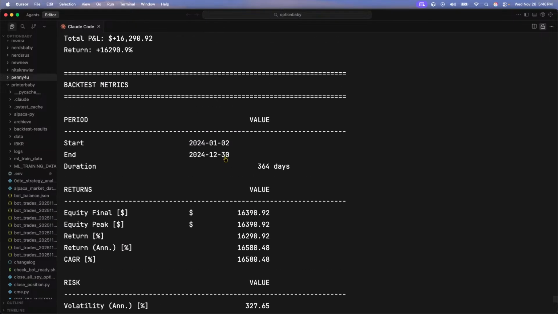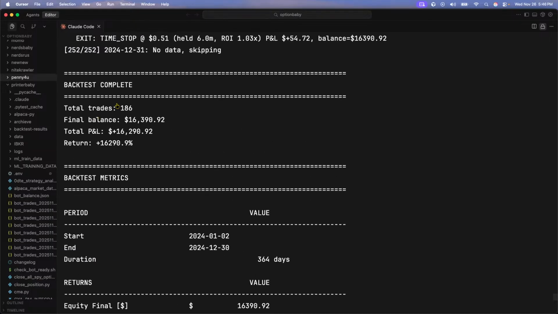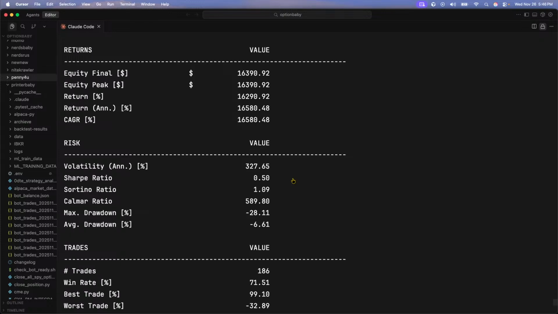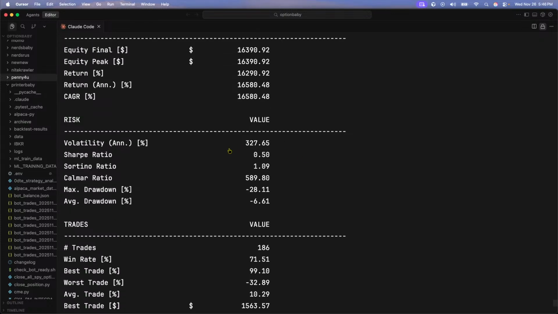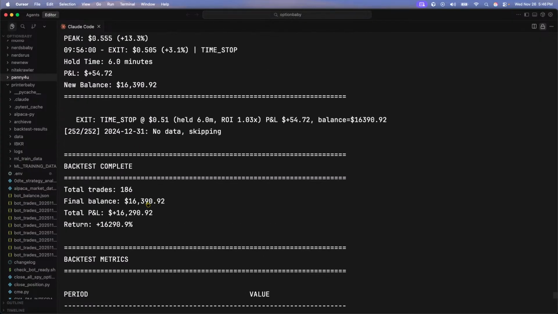So let's look at this backtest real quick. This is for a penny for you. This is another one of our bots that is currently in paper testing. 186 trades. It was able to take $100 and turn it into $16,390.92. Key factors to look at: your Sharpe ratio is 0.5. Max drawdown is 28. So what is the max drawdown telling you? At one point in time, the strategy went from $100 to 62, but then it bounced back to 16,000. That's not bad.